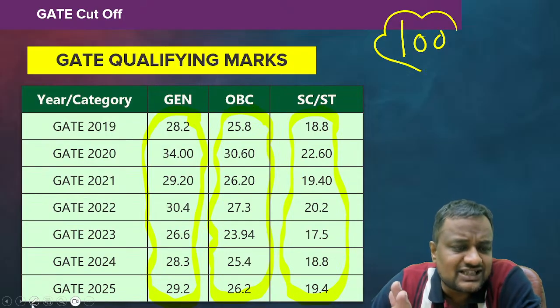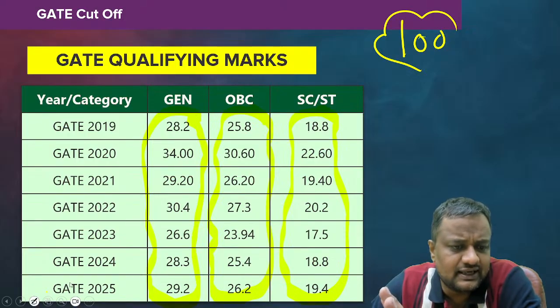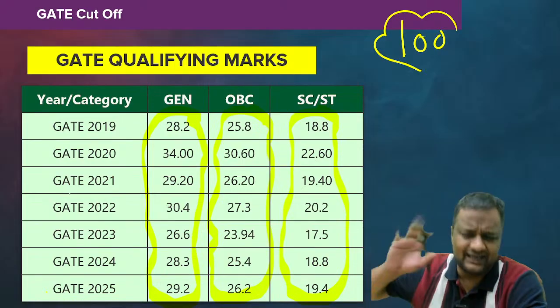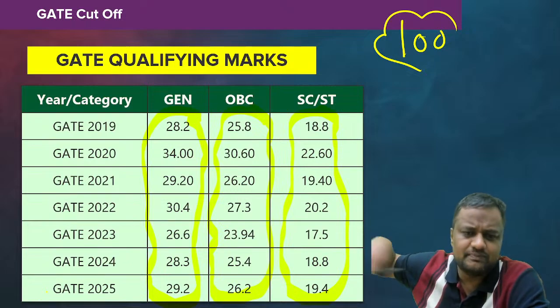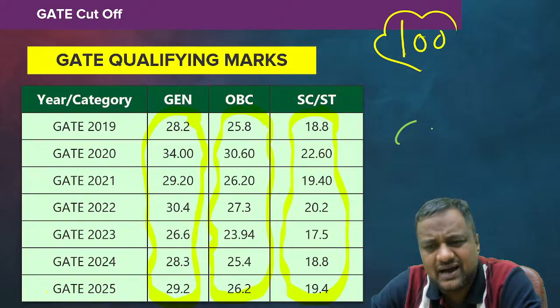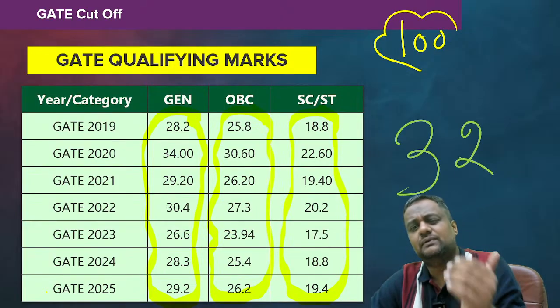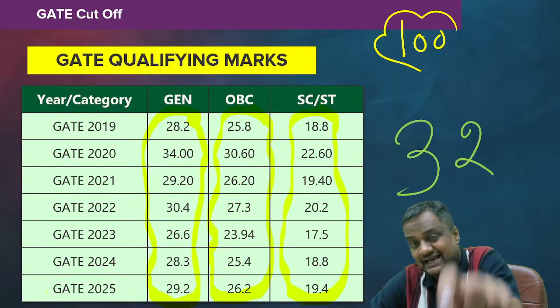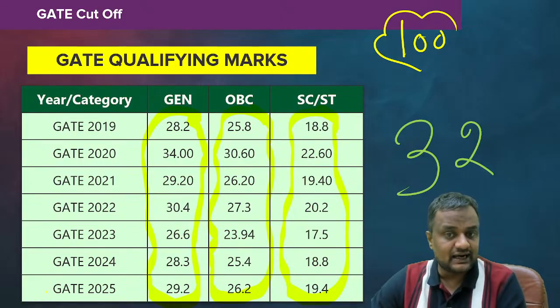But guys, just getting the cutoff will not help. If you just get the cutoff, your rank will be around 7,000 to 8,000 and you will not get an IIT, you will not get a PSU. Maybe you will get a far NIT, not the top NITs. Even if you get 32 marks out of 100 by clearing the cutoff, that will not help. Our target should be a little higher, so we can come into the range of getting an MTech from IITs, IISc or a PSU. How much more than the cutoff you should get, I will be telling you very soon.